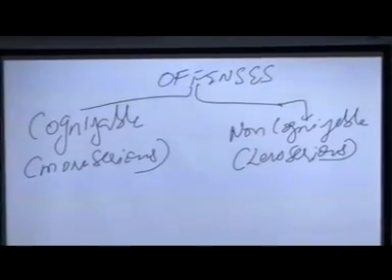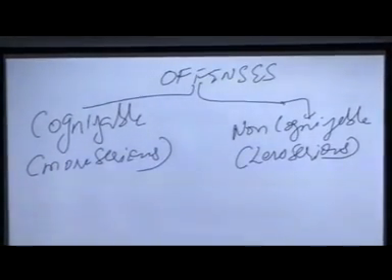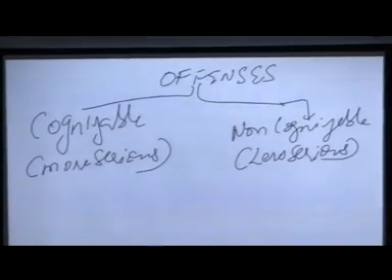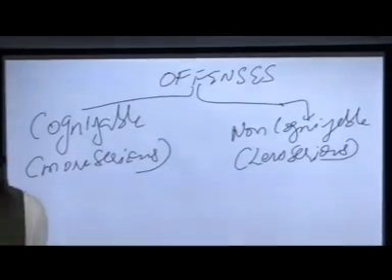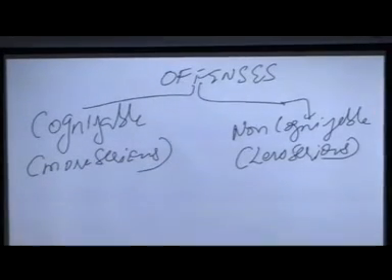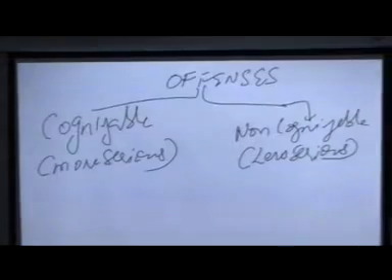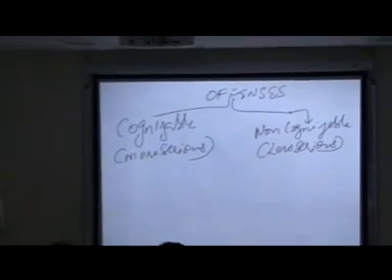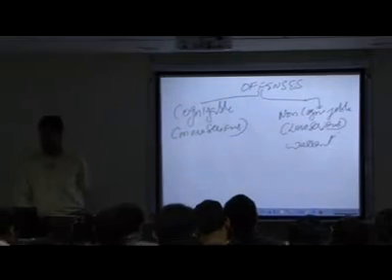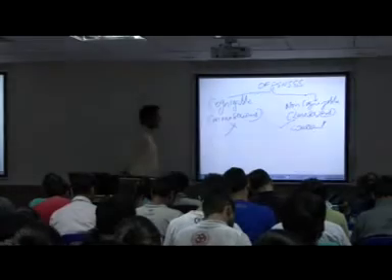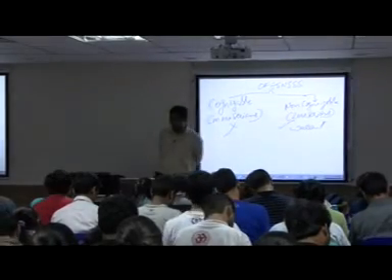So warrant will be required in which one of these? Suppose a person has committed a murder. The police officer comes to know he has committed a murder. Will he wait for the warrant to be issued to catch him? No, no. So warrant is required only in non-cognizable offence, not in cognizable offence.